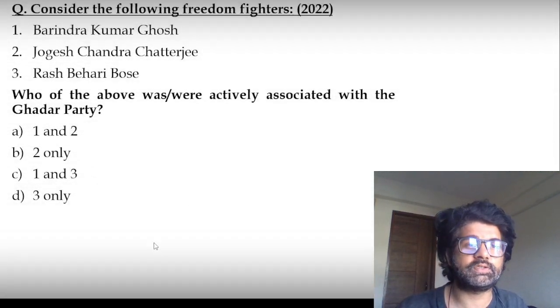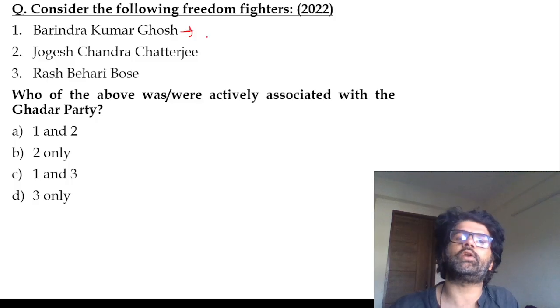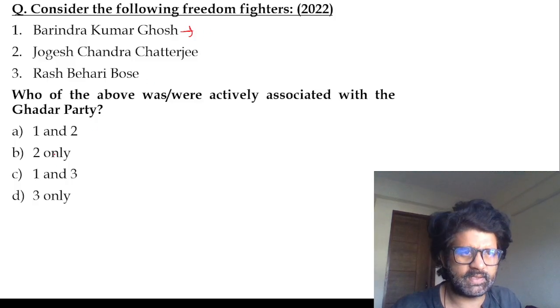Gadar Party, Lala Hardayal, Sohan Singh Bhakna. Barindra Kumar Ghosh, the brother of Aurobindo Ghosh, was basically associated with Jugantar and Anushilan Samiti. Nothing to do with Gadar Party as such, so you eliminate one.